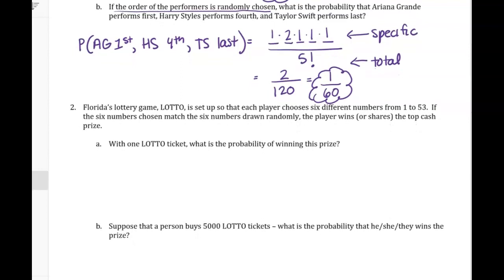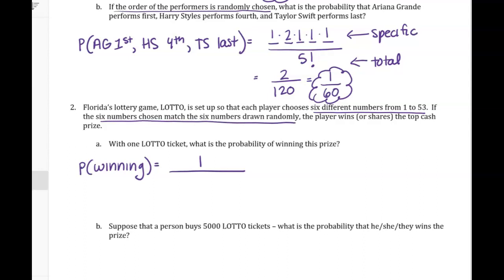Another type. So we're talking about Florida's lottery game, Lotto. How clever, right? Set up so that each player chooses 6 different numbers from 1 to 53. And if the 6 numbers match the 6 numbers drawn randomly, the player wins or shares the top cash prize. Okay, so probability of winning. We're assuming there's only one winning ticket with those 6 numbers. And order doesn't matter because the 6 numbers chosen just have to match the 6 numbers drawn randomly. Okay, so order does not matter.